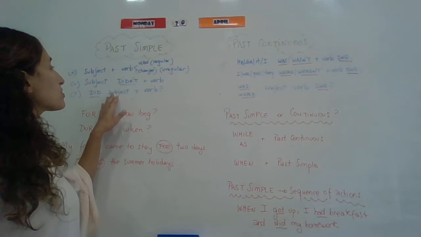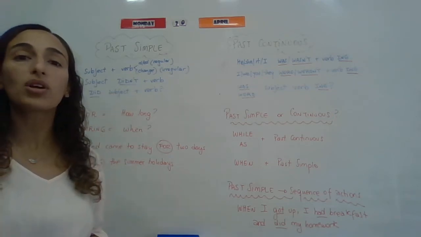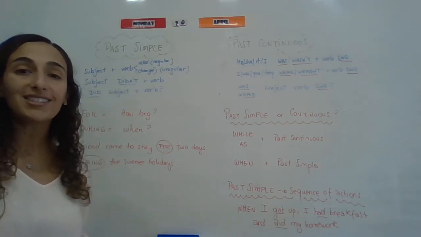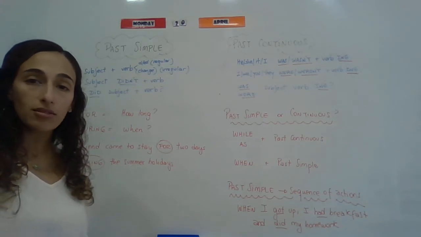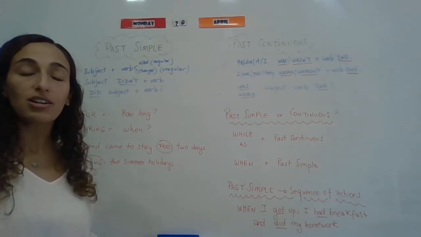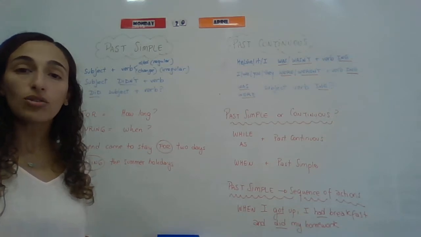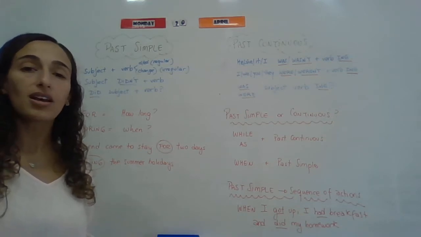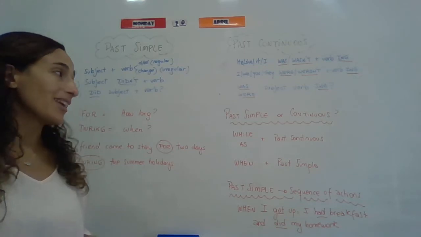We use past simple to talk about finished or completed actions in the past, right? And there is no connection to the present. The action finished or was completed in the past and nothing remains.